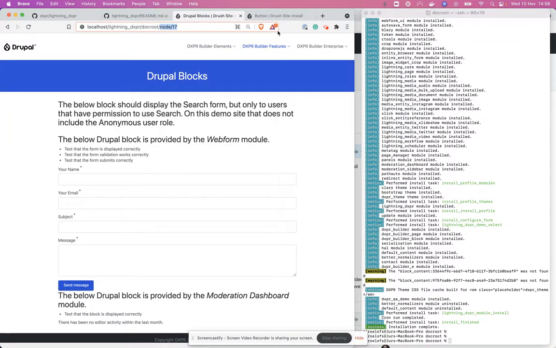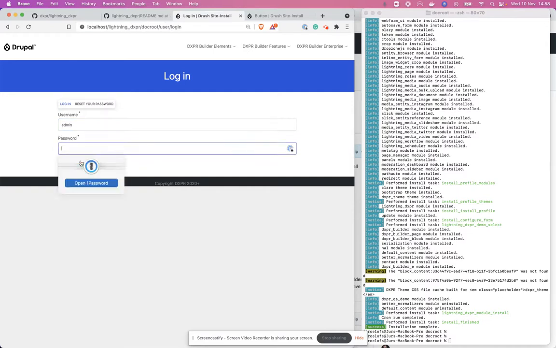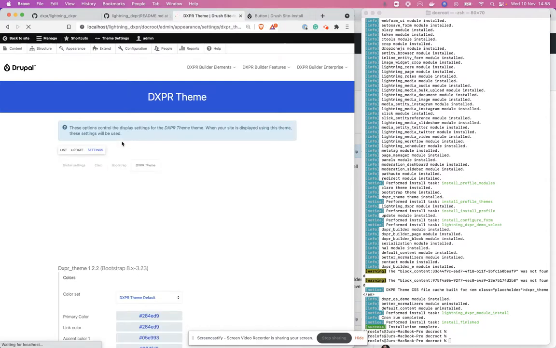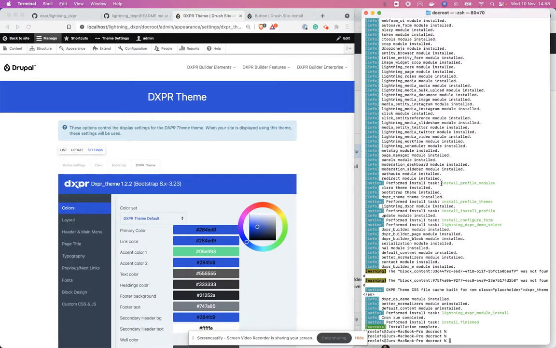So we can log in with admin and admin as login. Right now we are on the stable release of both the DXPR Builder and the DXPR theme. And the next step is to link the installation to the development version of the DXPR theme.